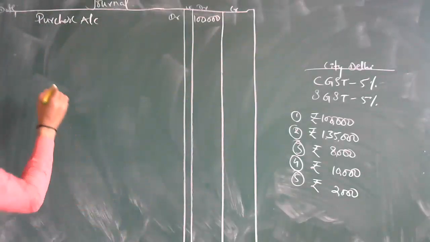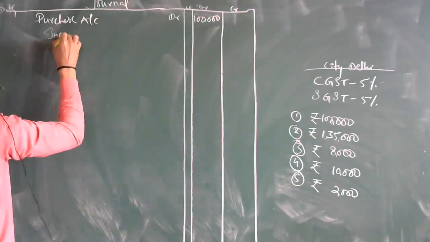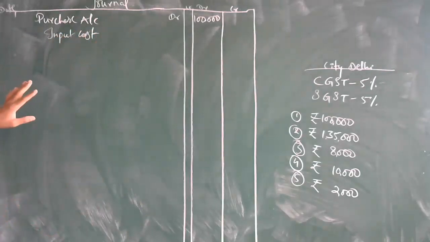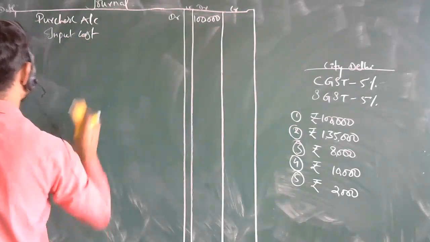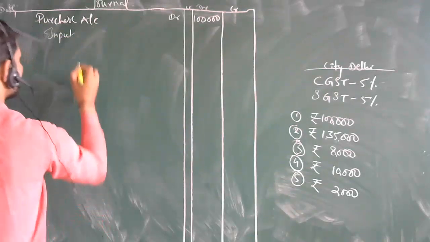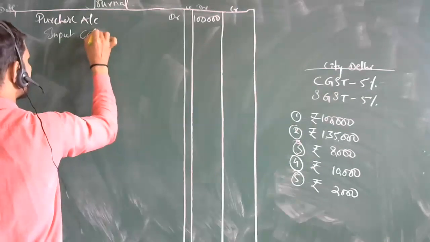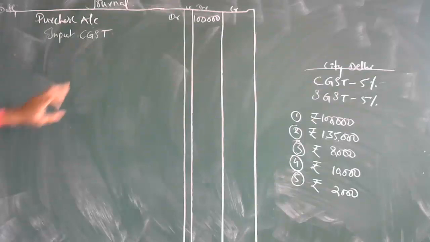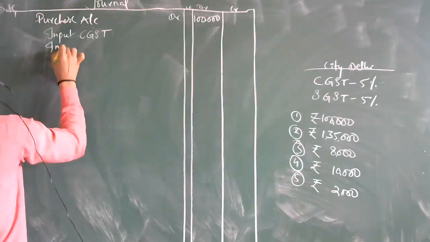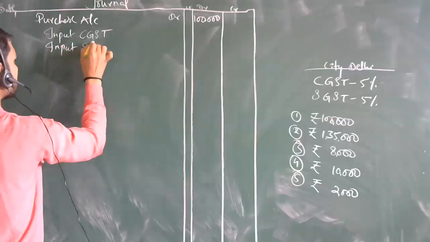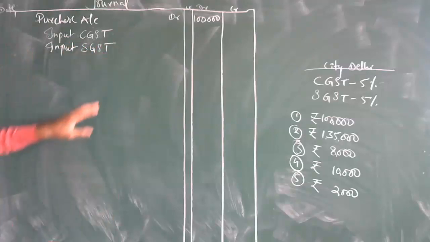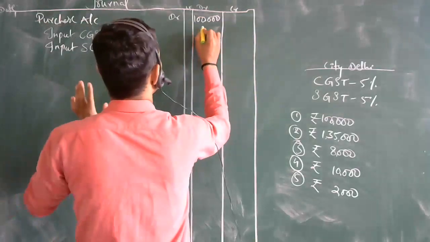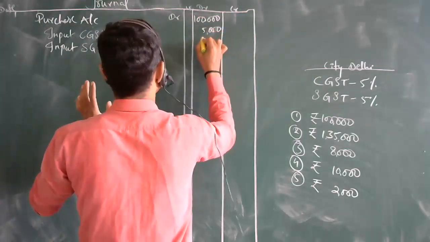So here, input CGST, Central Goods and Service Tax, and one more, input SGST. 5% on rupees 1 lakh is 5,000 and 5,000.